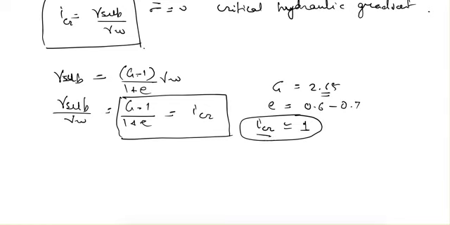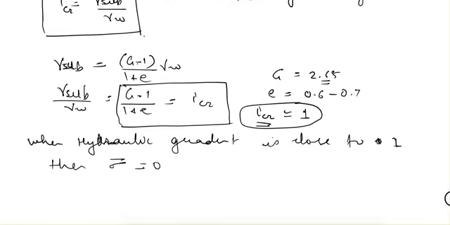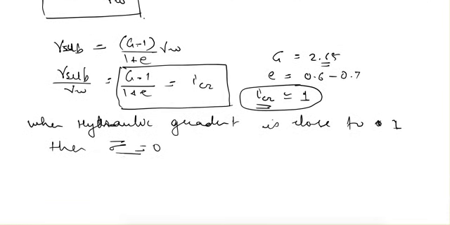So it can be said that when hydraulic gradient is close to 1, then effective stress becomes 0. And this condition, when effective stress becomes 0 in fine sands, is known as quicksand condition.